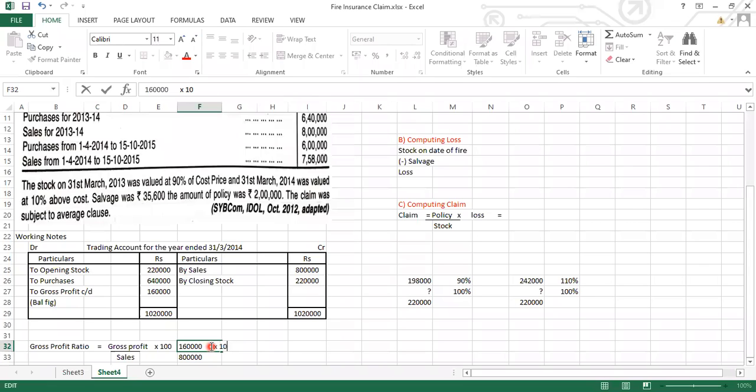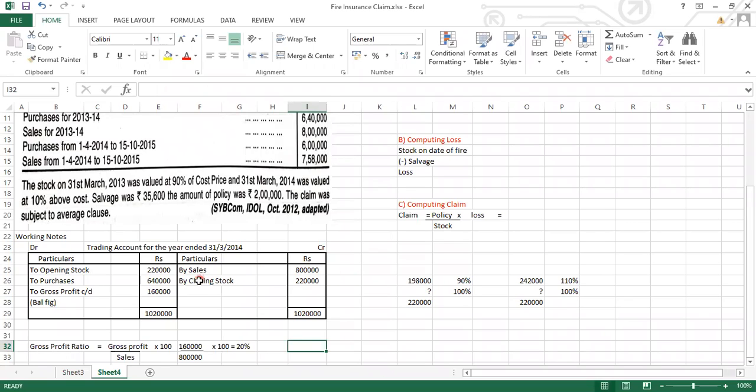Multiply by 100. This will be equal to how much? Yes, 20%. So we got a gross profit ratio of 20%. We have applied the formula and found it out.